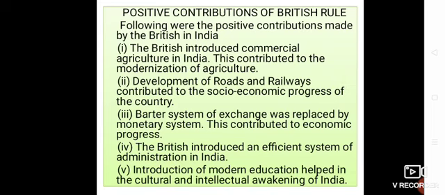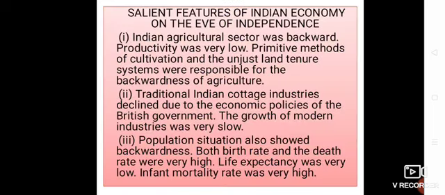Effective administrative setup: the British government had an effective administrative system which served as a ready record for Indian policy. So these are the positive contributions of British rule.